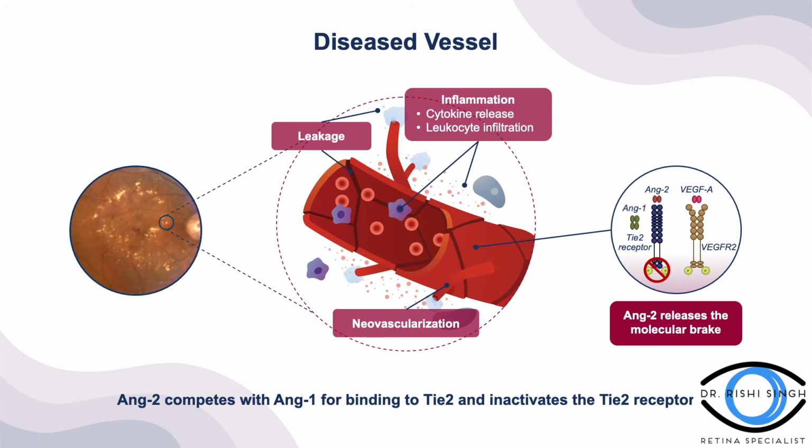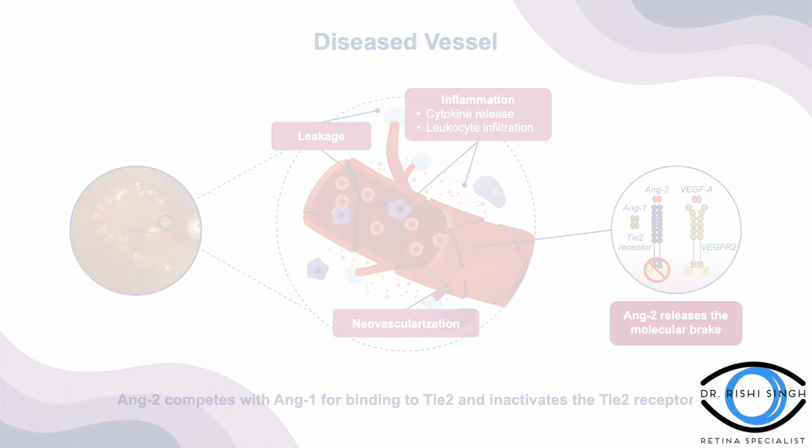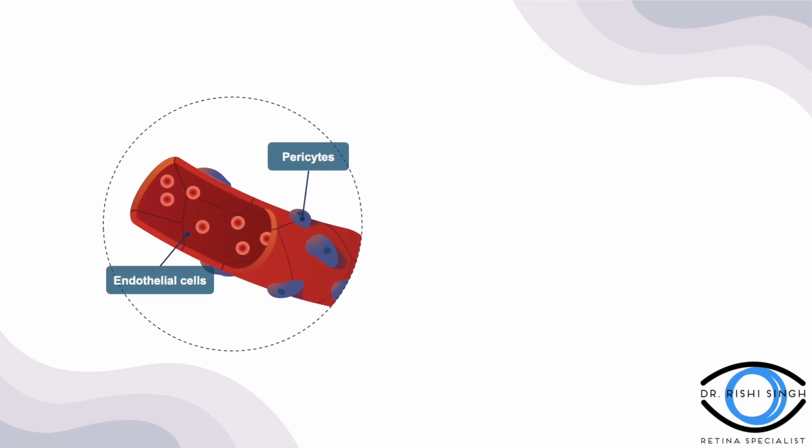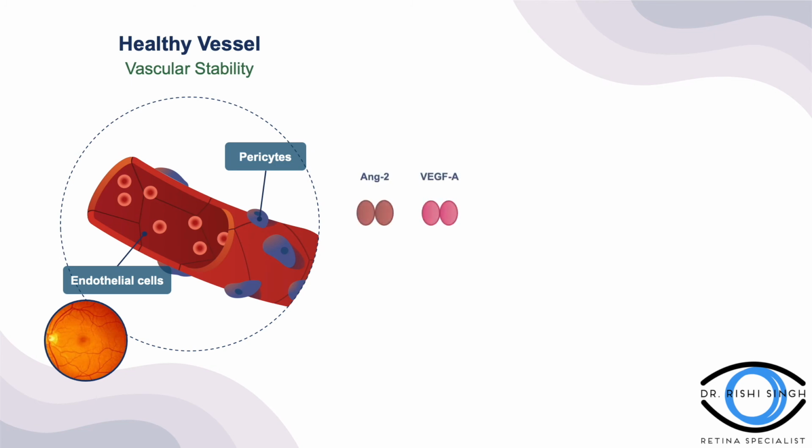Elevated Ang2 levels activate endothelial cells and increase sensitivity to VEGF-A, which leads to excessive permeability and neovascularization. The activation of Tie2 through the Ang1-Tie2 signaling pathway works as a molecular brake against inflammation and promotes vascular stability